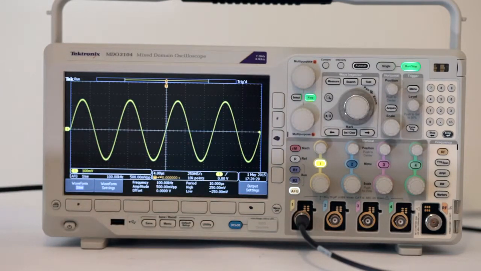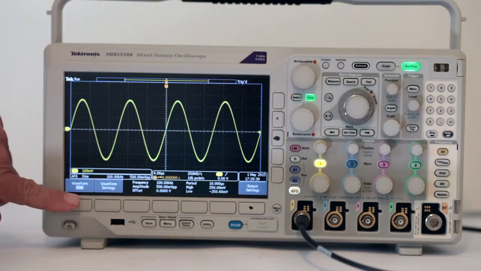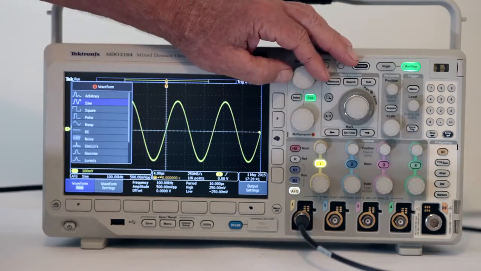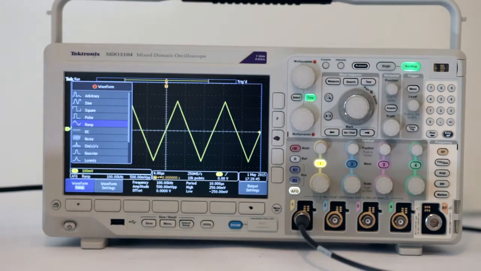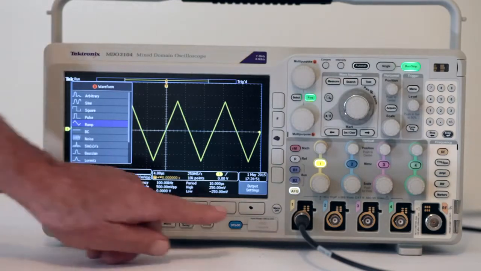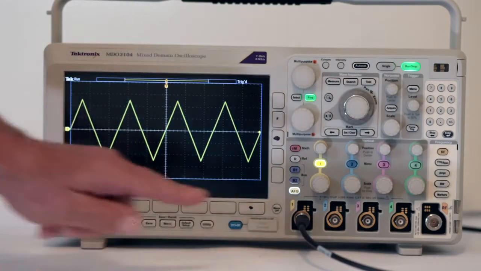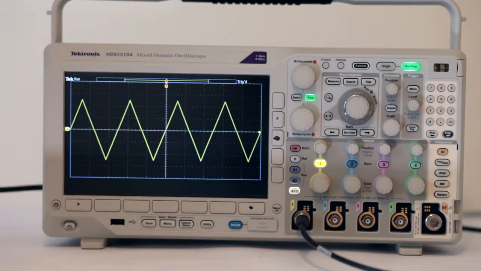This time, we'll use multi-purpose knob A to select the ramp wave. Then, push Menu Off 3 times to clear the display of excess menus. There's the ramp wave, or triangle wave as it is also called.